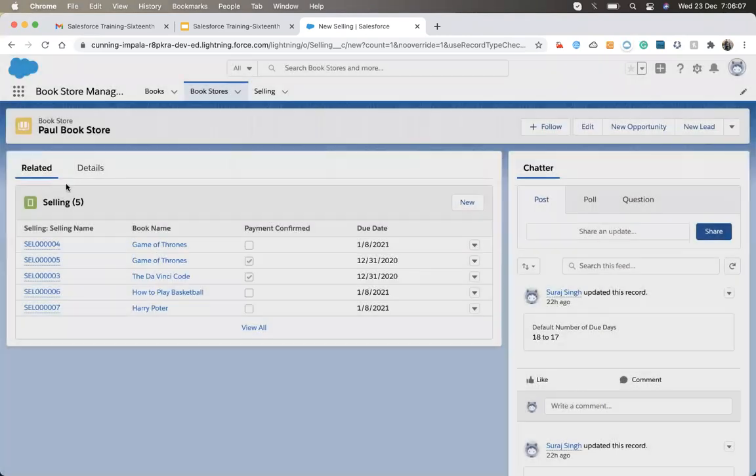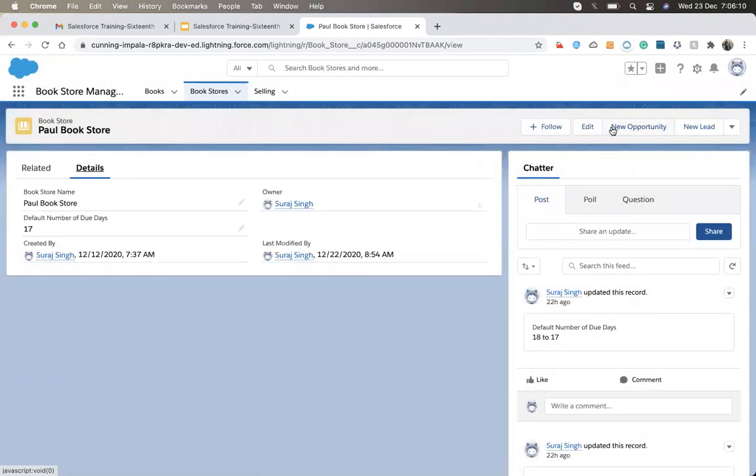I don't want to go to the related list. A button should be here, and when I click on that button, it will open a pop-up, and in that pop-up I will fill out all the details, and then it will handle the rest of the properties. These are more automated processes. Can we execute a process builder from a button? That is not possible. For that we need to make changes on the records. Process builder will only execute when we make changes on the record.